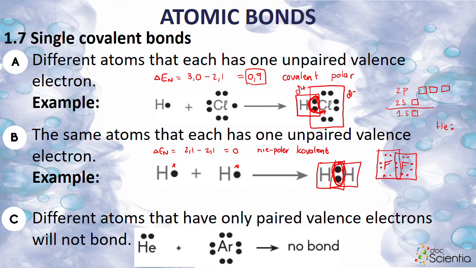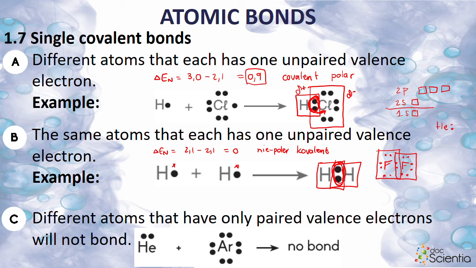Okay, so julle sien, ons het daai elektrone wat gedeel word, and now we're doing this little calculation to say, how is that electron pair being shared? It's being shared, but is it being shared equally, or does the one side get a lot more than the other side? Okay, goed, die derde ene is wanneer ons kyk na ons edelgasse.